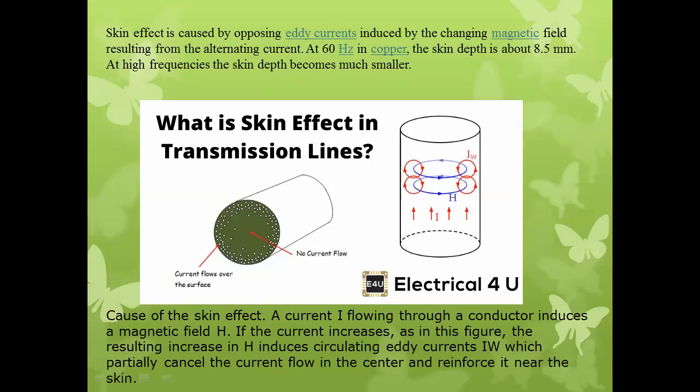Skin effect is caused by opposing the eddy current induced by the changing magnetic field resulting from the alternating current. At 60 Hz in copper, the skin depth is about 8.5 mm. At high frequency, the skin depth becomes much smaller.